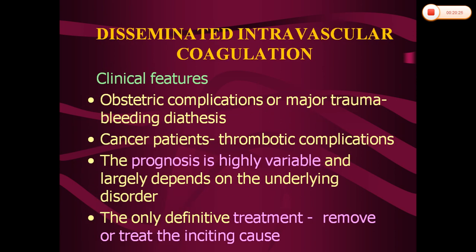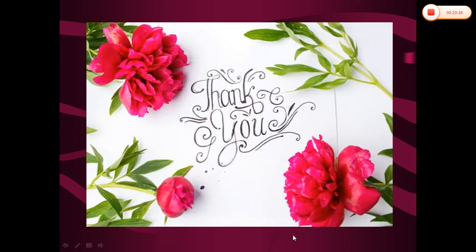In case of obstetric complications and major trauma, it is dominated by bleeding diathesis. In case of cancer patients, it is dominated by thrombotic complications. The prognosis of disseminated intravascular coagulation is highly variable and largely depends on the underlying cause. And the only definitive treatment is to remove or treat the inciting cause. So that completes this coagulation disorders. Thank you.